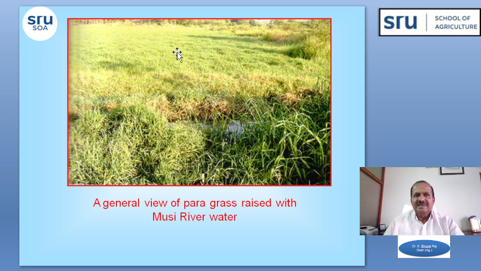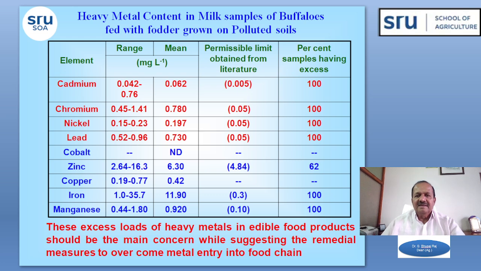The milk samples collected from the buffaloes that have been fed with this type of grass are analyzed, and the data is presented in subsequent tables. Here you can see the data of the heavy metals in the milk samples of the buffaloes, collected with the help of the veterinary department, state government.